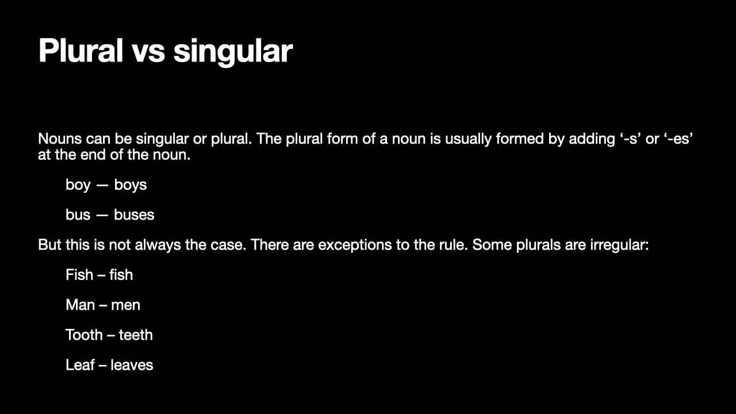Man, men, tooth, teeth. Then there are many words ending with F or FE, like leaf, the plural is leaves. Wife, the plural is wives. Wolf, the plural is wolves, etc. And of course, there are also words where the plural is formed with the addition of en at the end. Child, children. Ox, oxen. These are all examples of irregular plurals.